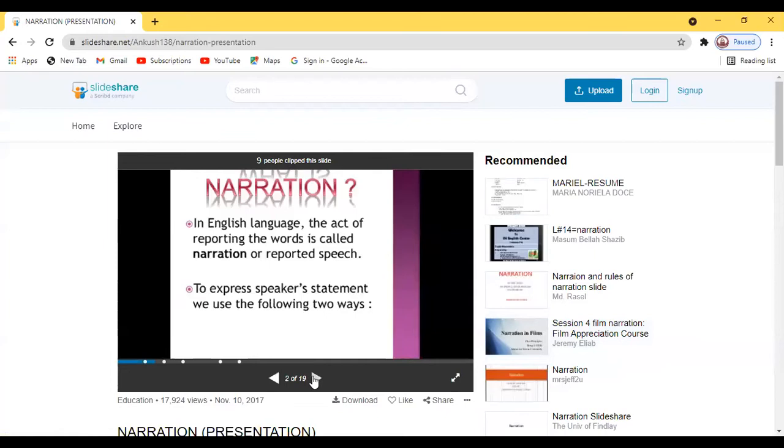With narration. In case of narration, there are two parts of the speech, that is the reported speech as well as the reporting verb. So what is narration actually? See here, as it is mentioned in the slide. The act of reporting the verb is called narration or reported speech, meaning whatever someone has said, and how we speak those sentences in our own words by making our own statement. This is called reported speech.